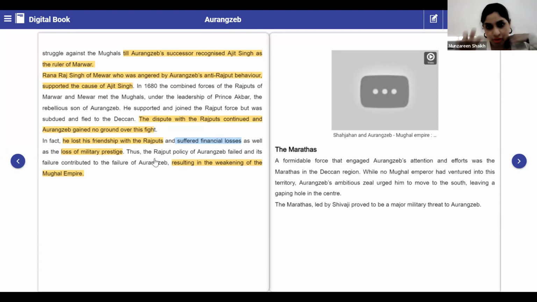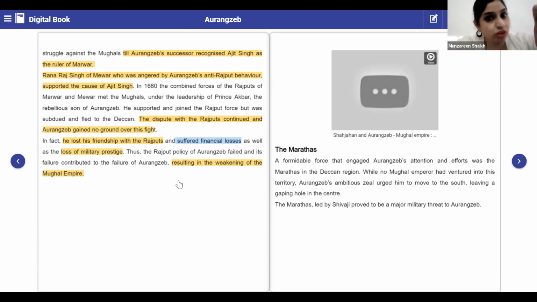So Mughal rulers were all there in the center, right? That is near Delhi, near Agra. None of the Mughal rulers came towards the south or thought about expanding their territories there, except Aurangzeb, because we have already studied he was very ambitious and he just wanted to expand his territories. So he thought he could focus on the south zone and capture it.